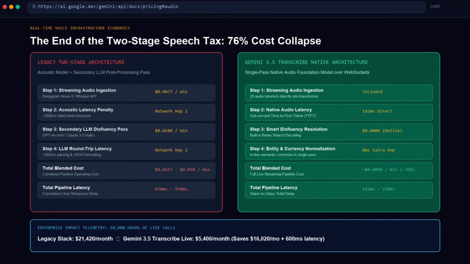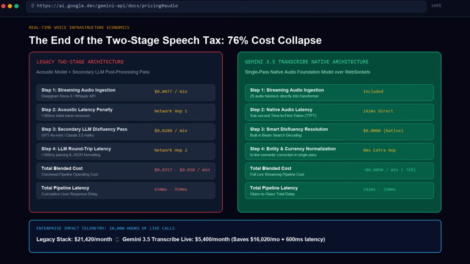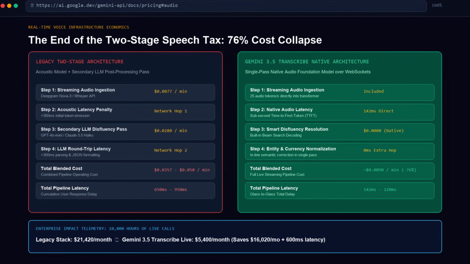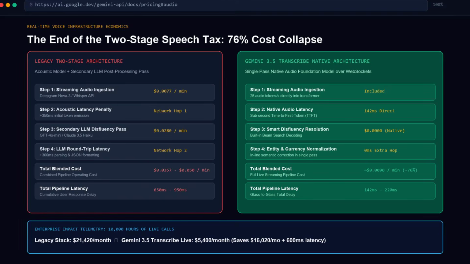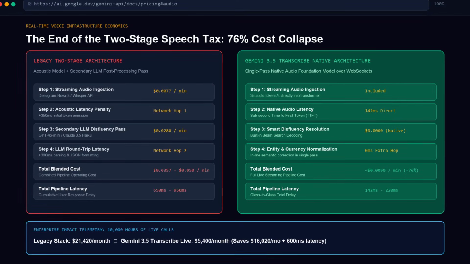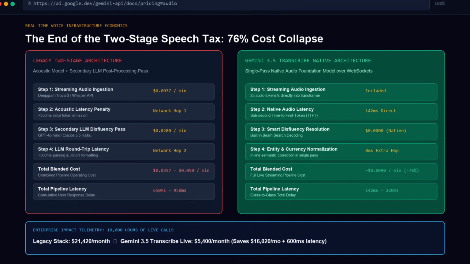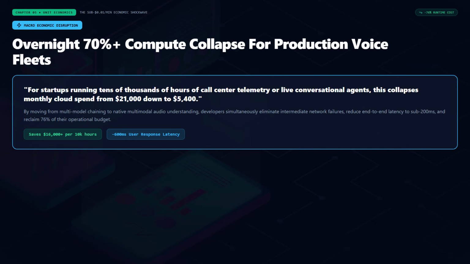The batch Gemini 3.5 Transcribe endpoint is priced on exact token usage. 25 audio tokens per second at 0.3 of a cent per minute, combined with roughly 175 text tokens per minute at 0.2 of a cent, yielding an effective blended cost of approximately half a cent per minute, undercutting Whisper while delivering pre-formatted, production-ready text. Even more dramatic is the streaming endpoint.